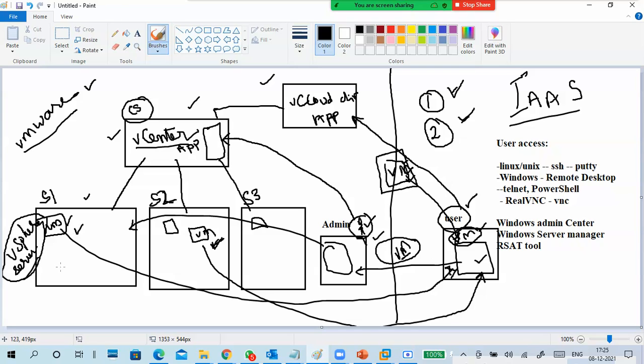vSphere only. vSphere. Okay, so where we create a virtual machine, either you create it here directly or you create it in a vCenter or vCloud directory, by admin or by user, but the virtual machine always runs in a vSphere server only. Server virtualization platform only, hypervisor only, it will run. Okay, that is very important to understand in cloud.